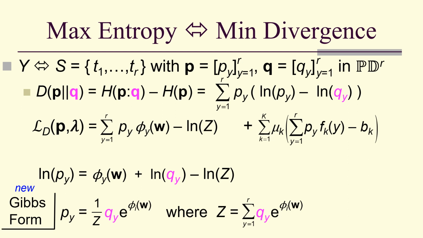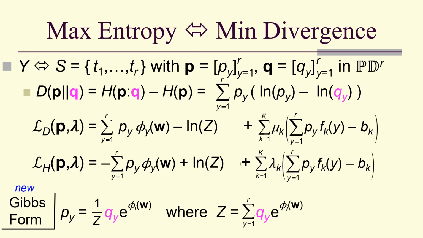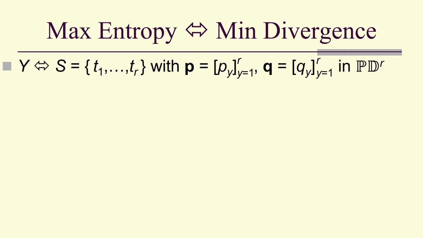Now, what I have looks an awful lot like the Lagrangian for entropy. So, in particular, notice that I've got mu sub k, which I used as the Lagrange multipliers for the KL divergence problem, just because they're different problems, but I could let the mu sub k be equal to negative lambda sub k, and that would mean the following.